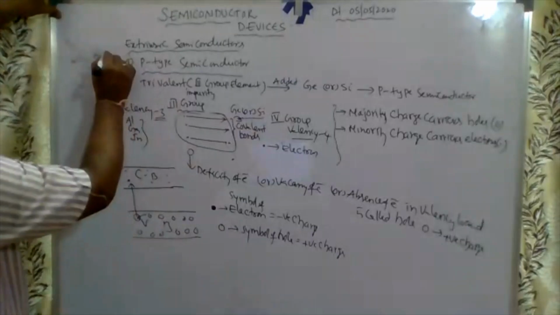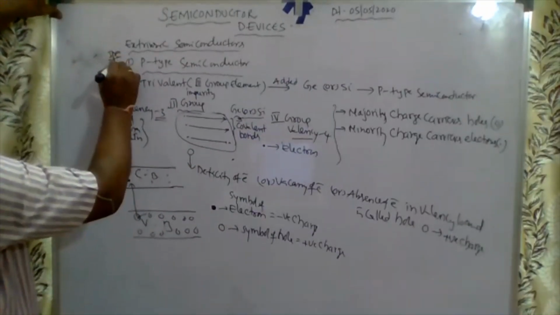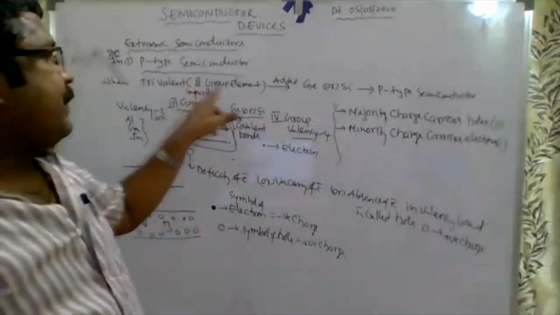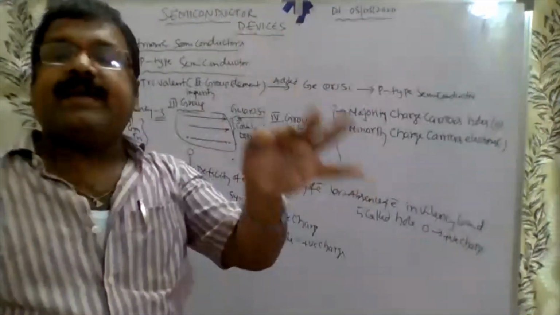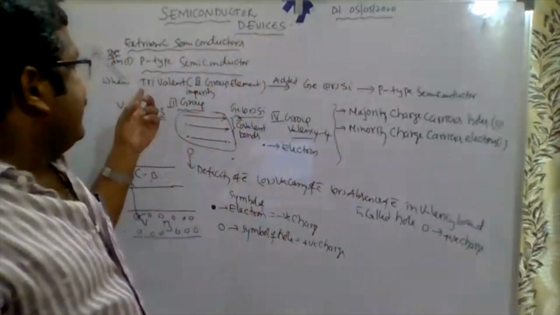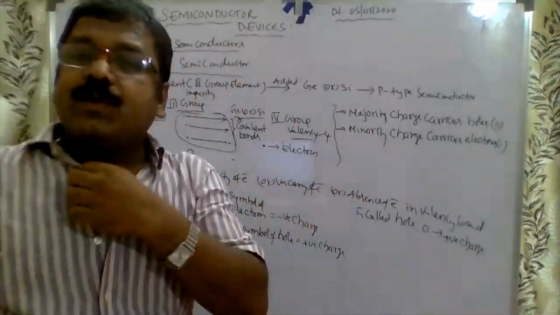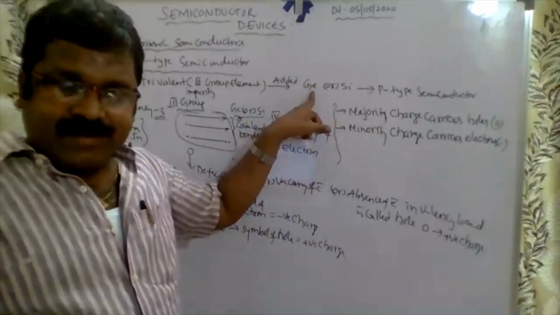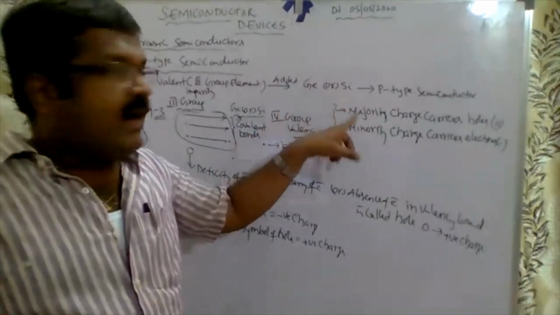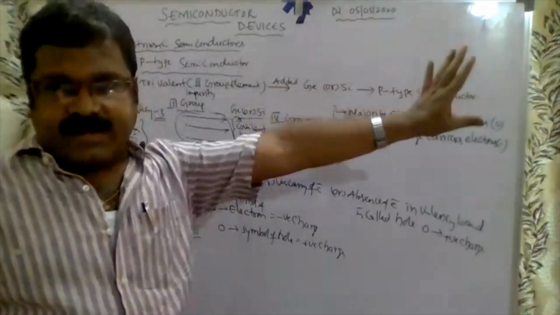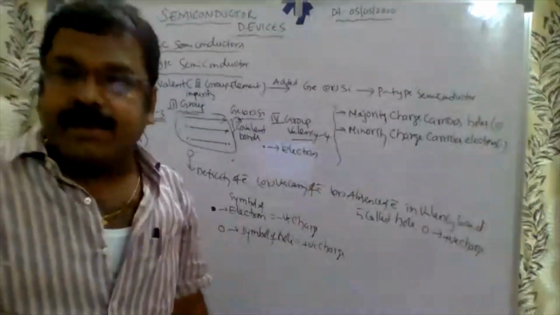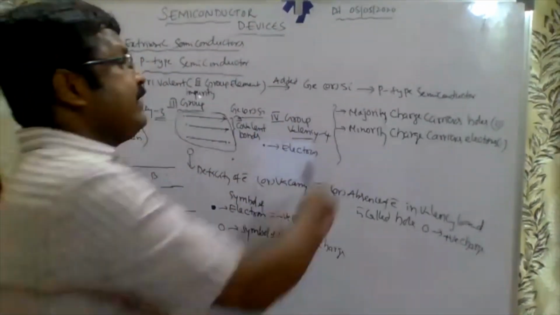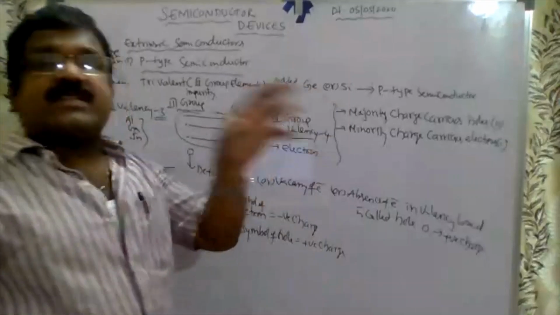This is asked as a 2 marks question: what are p-type and n-type semiconductors? When a trivalent third group element is added to the pure form of the semiconductor, germanium or silicon, then we get a p-type semiconductor. This is enough to write in the exam. The rest we need not write; it is only for understanding.